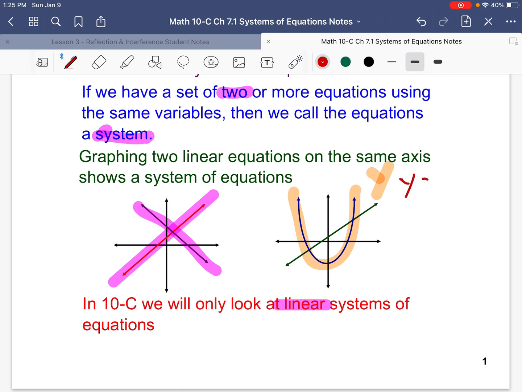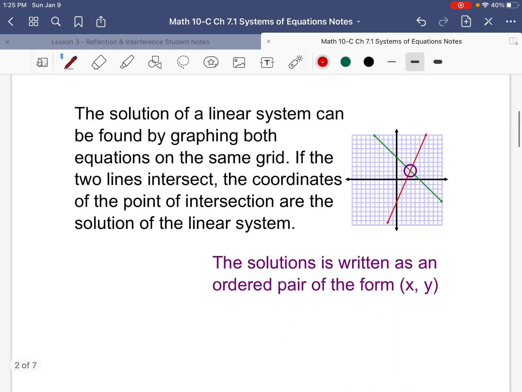This is a curved line, probably y equals x squared, and we're saving that for Math 20-1. Okay? So, we're only looking at linear systems of equations here, straight lines.